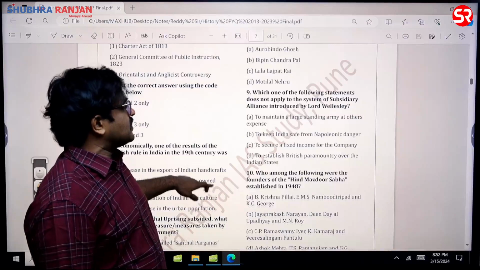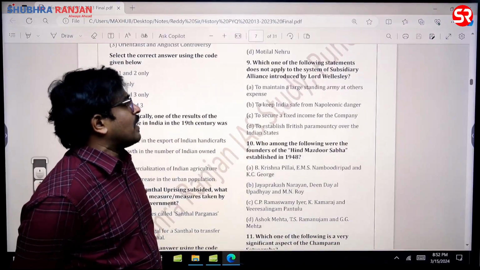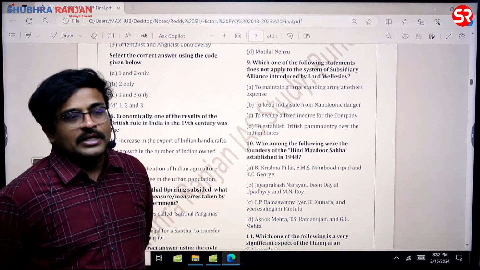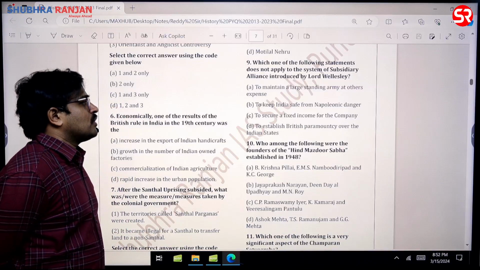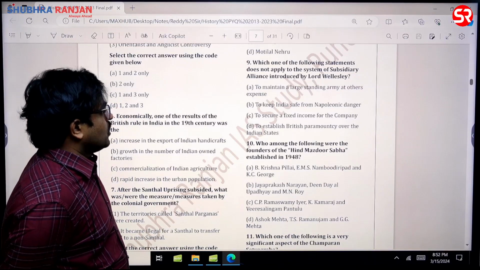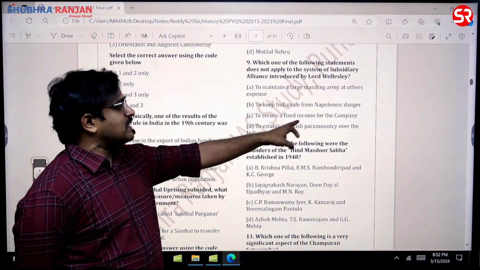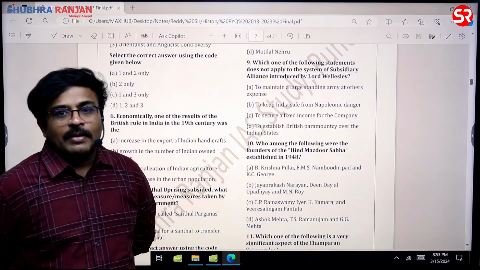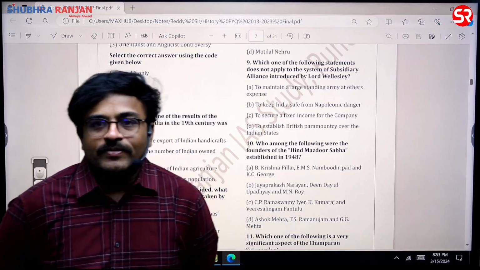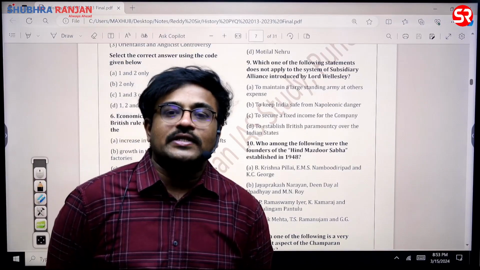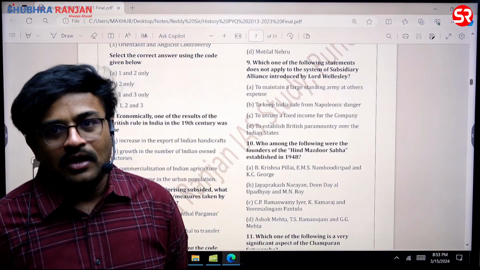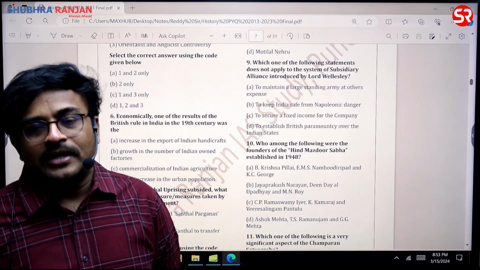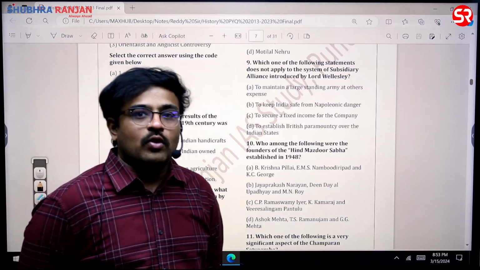C is the answer. Then which one of the following statements does not apply to the system of subsidiary alliance introduced by Lord Wellesley? So in subsidiary alliance, which was not the provision present? In fact, there is no secure fixed income for the company, sir, primarily because through the subsidiary alliance system, the salaries of the soldiers are being paid by the local rulers. But that doesn't mean that they are going to get revenue. The British are not getting any revenue, sir. They are just maintaining the troops at the cost of the local ruler. That's it.